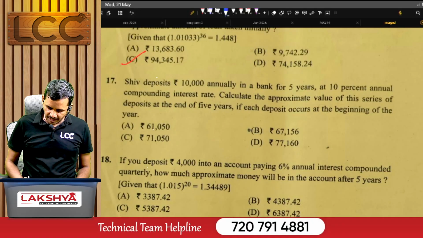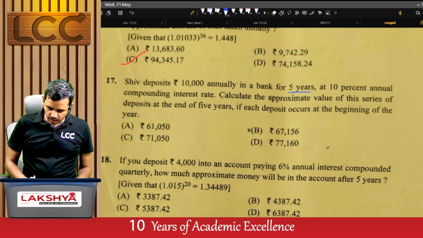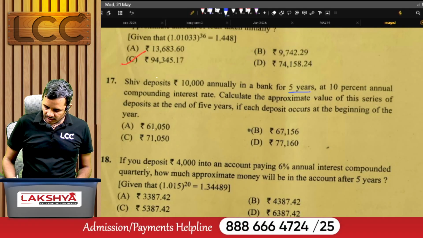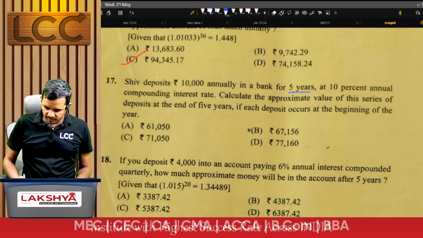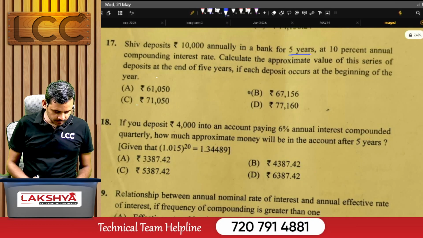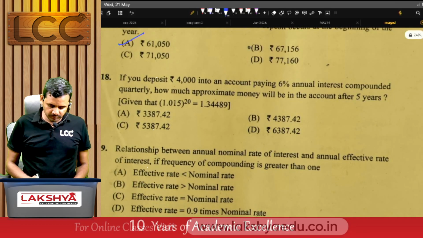Shiv deposits 10,000 annually in a bank for 5 years at a 10% annual compounding interest rate. Calculate the approximate value of this series of deposits at the end of 5 years if each deposit occurs at the beginning of the year. The right answer for this one is option A.